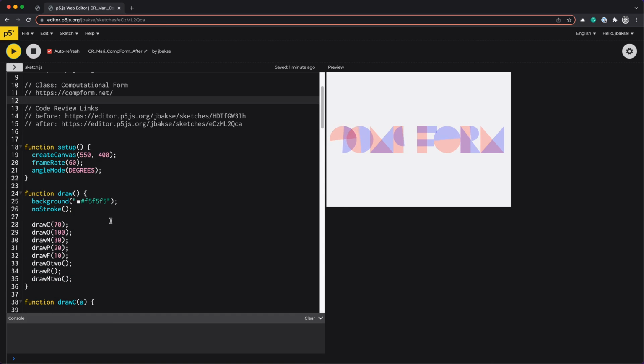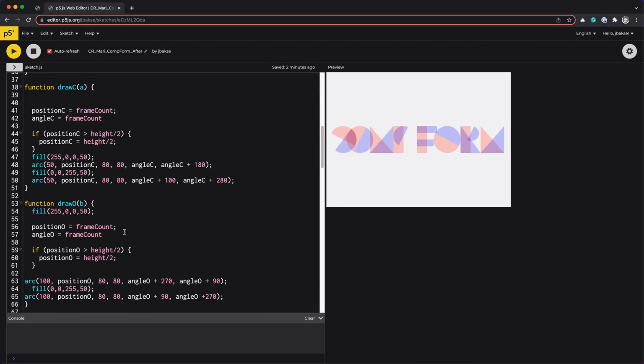The main draw function breaks up the drawing into several functions. Each of the functions has a pretty similar structure. It starts by calculating the position for the drawing, and then it does the drawing. The code that figures out where to do the drawing is more or less common in all of the functions, but the part that actually draws the letter is unique based on the letter form it's drawing.